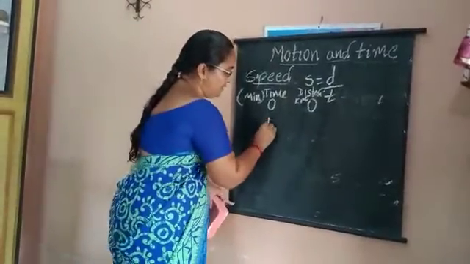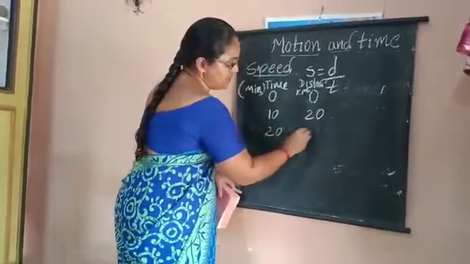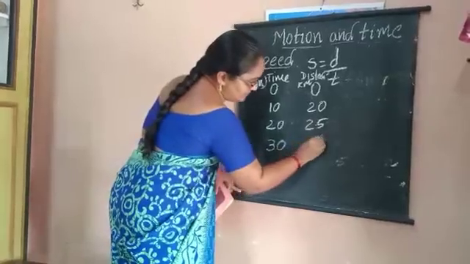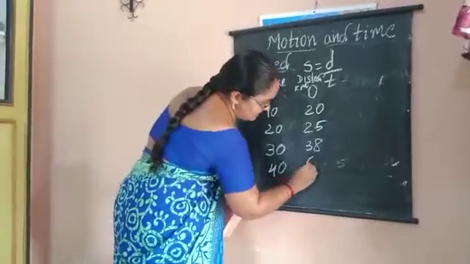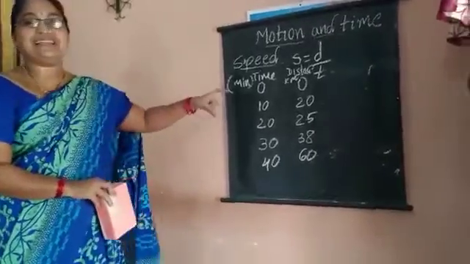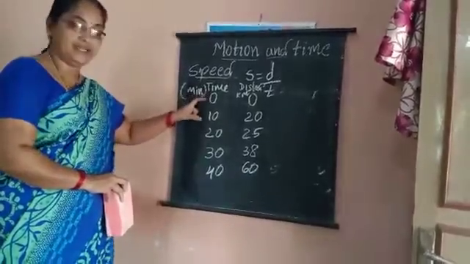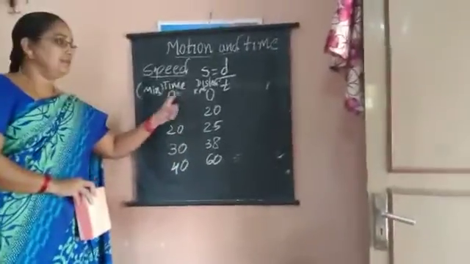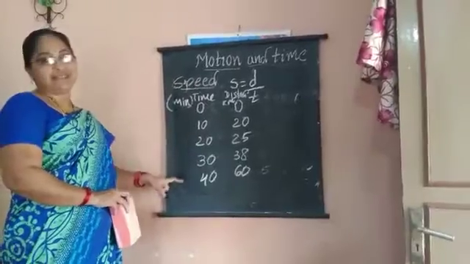And for 10 minutes, distance traveled is 20. For 20 minutes, distance traveled is 25 kilometers. For 30 minutes, it is 38 kilometers. For 40 minutes, distance traveled is 60. Now we must calculate the speed. See, for equal intervals of time, that means for every 10 minutes, distance traveled is not the same. That means unequal distance is traveled per equal intervals of time.